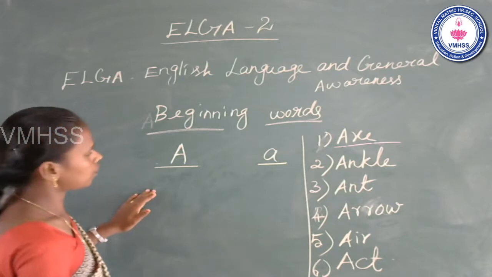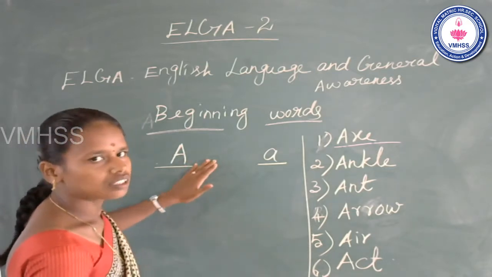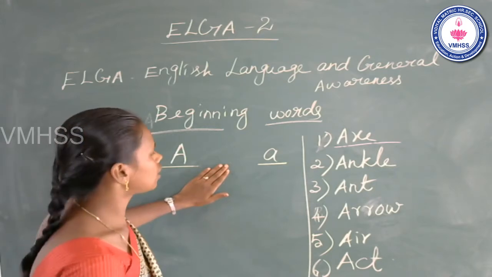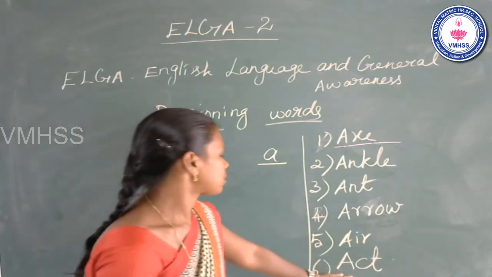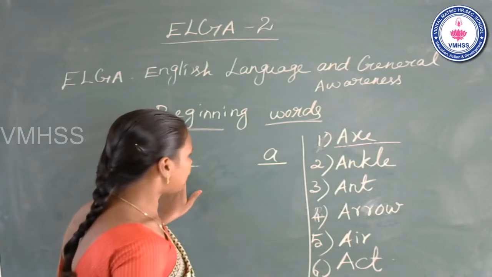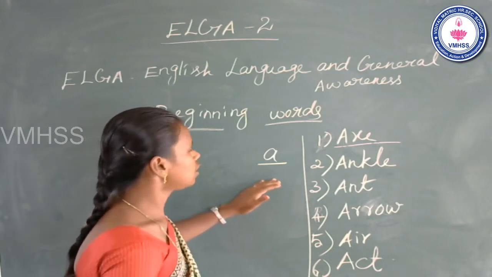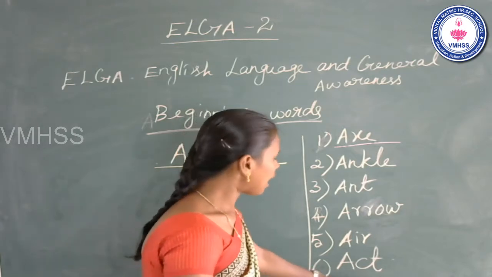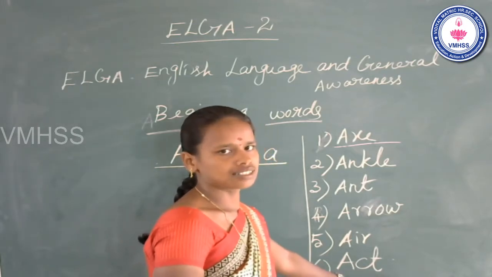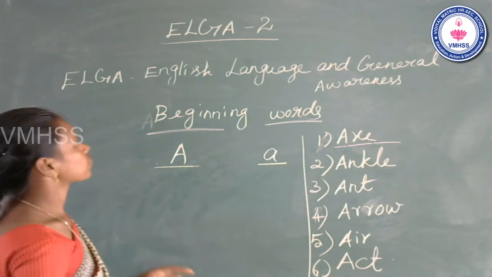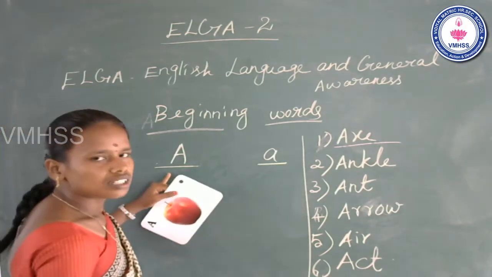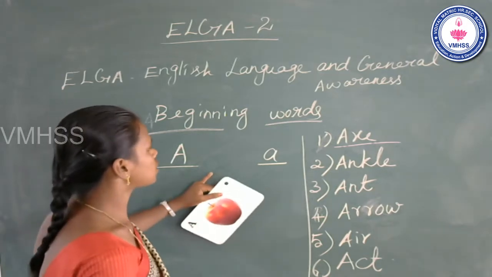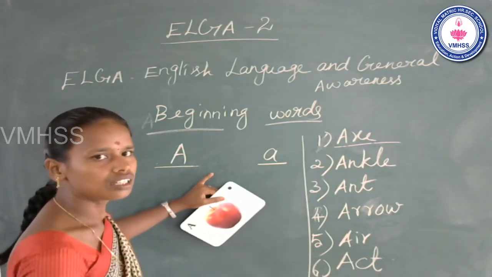Now go to the next one. The name of the letter A. The sound of the letter a. Now go to the sixth one. The name of the letter A. Sorry, the sound of the letter a. A, act. A, act. Once again I repeat it. The name of the letter A. The sound of the letter a.